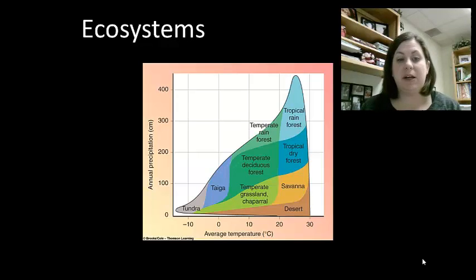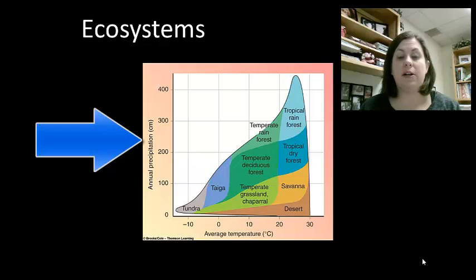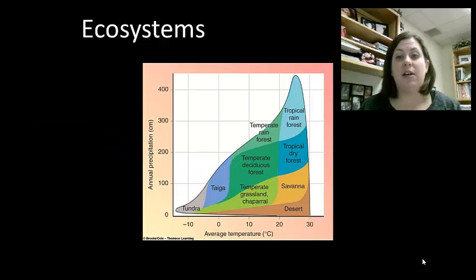Now, the biosphere is planet Earth. Ecosystems are composed of the living and non-living factors, which include climate, soil, water, plants, animals, and so on. The type of ecosystem is determined by the average temperature and average rainfall, which you can see here in this diagram. This means that we need to also look at what determines the climate before we talk about each ecosystem.